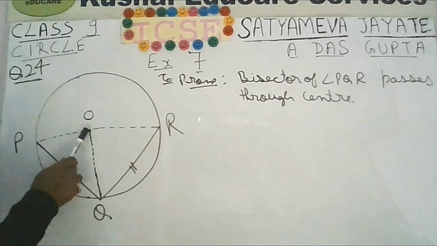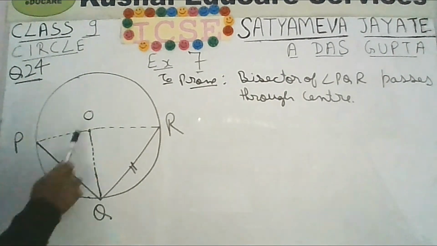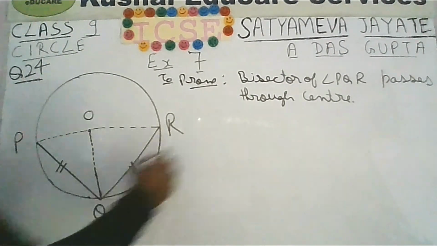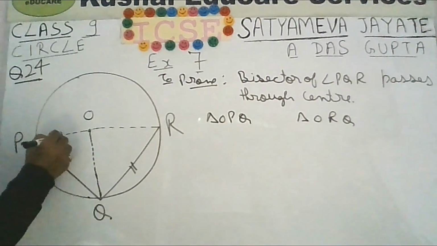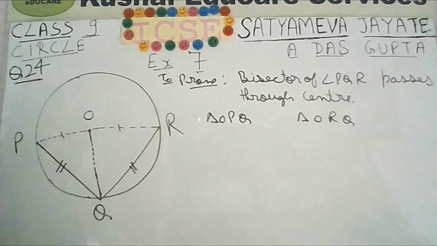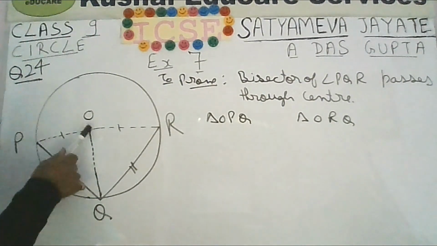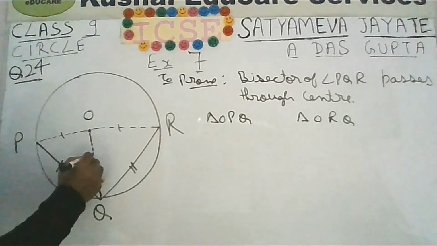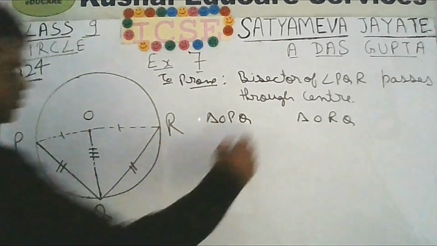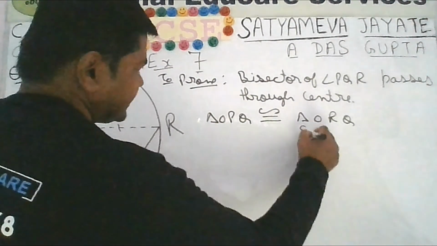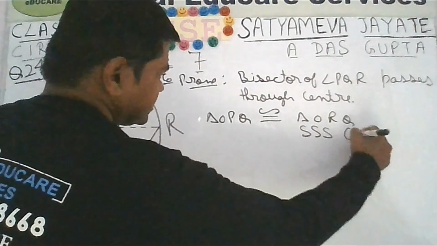Now I can see two triangles, OPQ and ORQ. OP is equal to OR, radius of the same circle. PQ is equal to QR, given in the question. OQ is common. That means these two triangles are congruent to each other using SSS congruency.